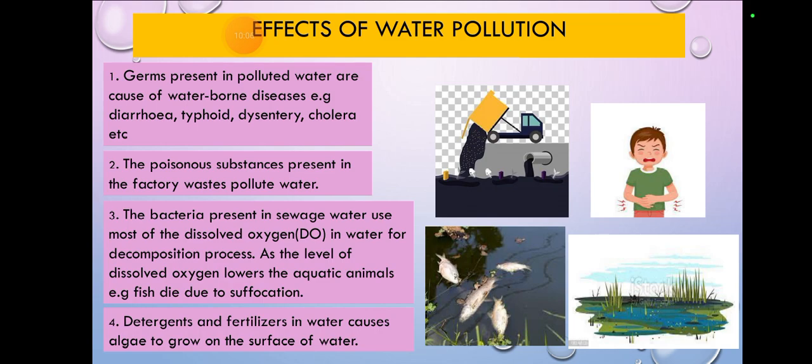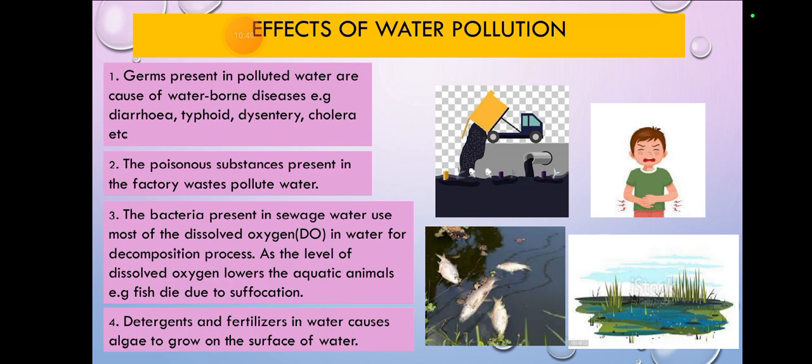So what types of diseases can we get by using polluted water? Diarrhea, typhoid, dysentery, cholera. These four are mentioned, but there are many more diseases that are caused by using polluted water. These are all serious diseases, and there is a chance of death for humans. So we must not drink or use polluted water that has germs that can cause waterborne diseases. We must stay away from polluted water.